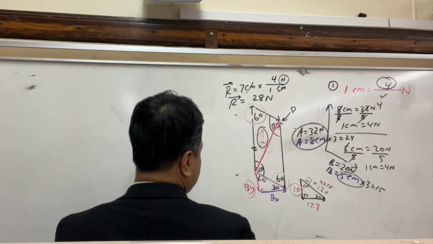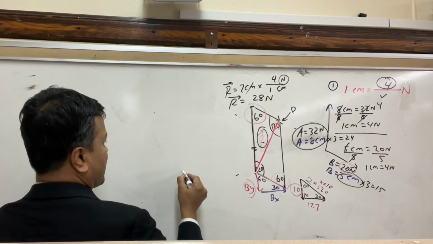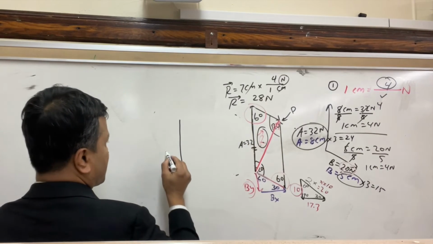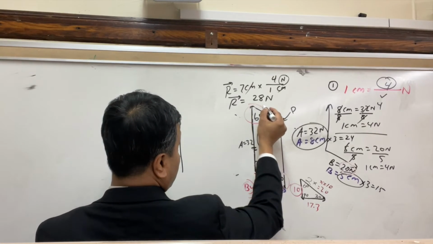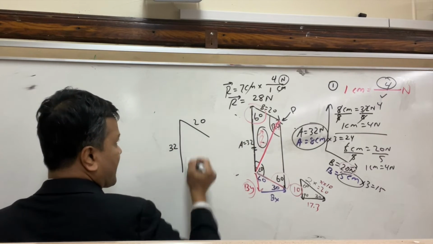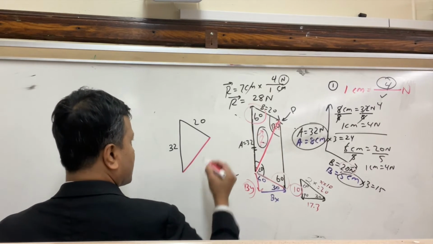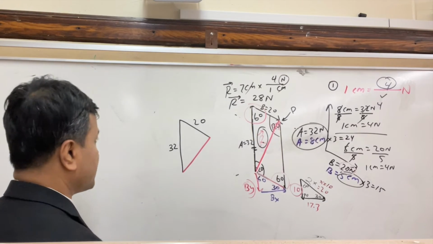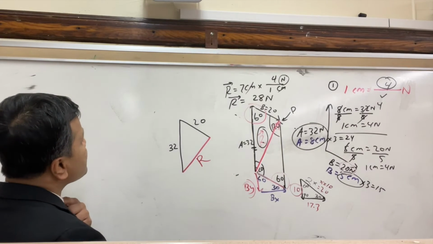Let's first draw this black vector, and how much is this? Of course, a, which is 32. So let's call it 32. Draw this also black vector. B is 20. So let's write 20. Draw this red vector. We don't know how much it is because we are using law of sine. We're going to find it. So we're just going to call it R. This is our result.